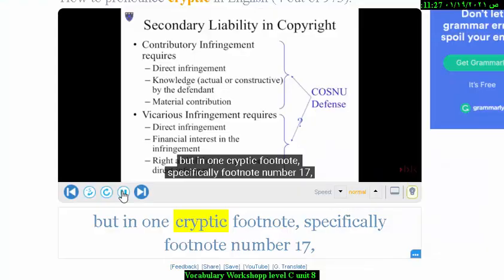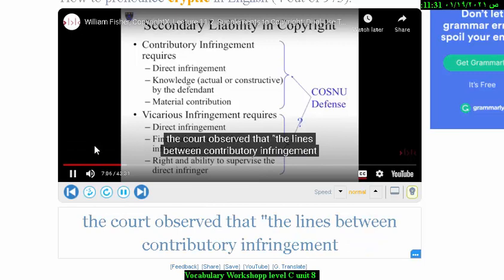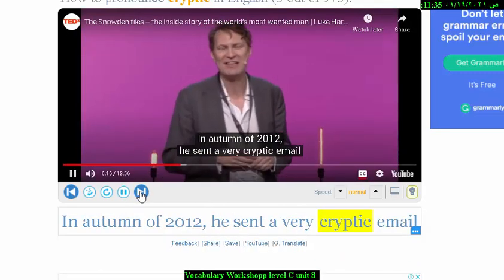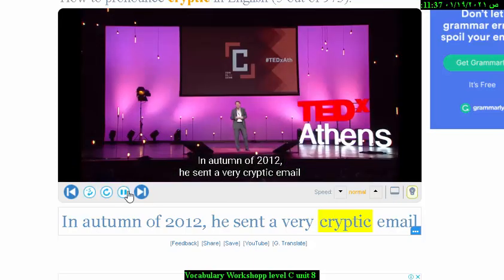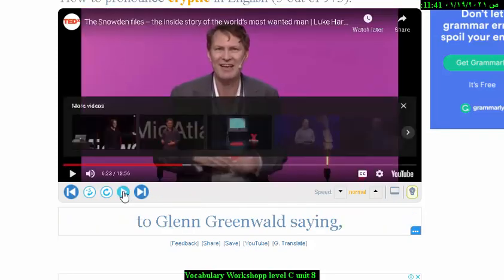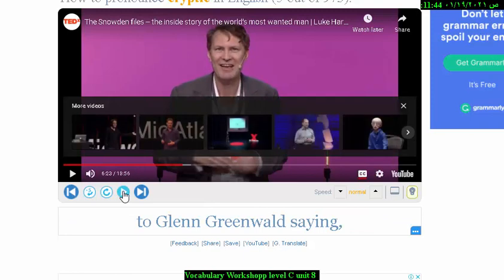Cryptic, in footnote number 17, the court observed that, quote, in autumn of 2012, he sent a very cryptic email to Glenn Greenwald. He sent a very cryptic email means a mystifying or an ambiguous email.